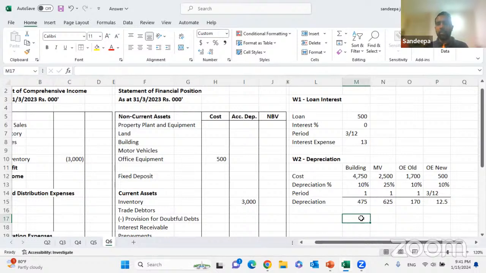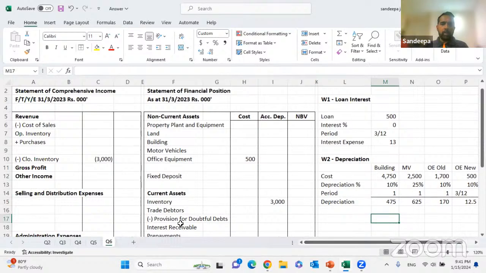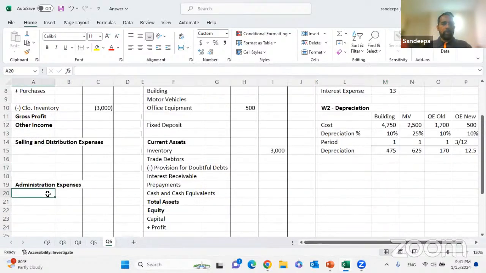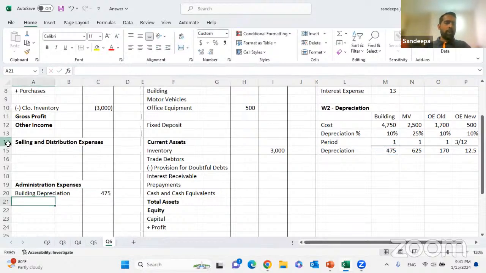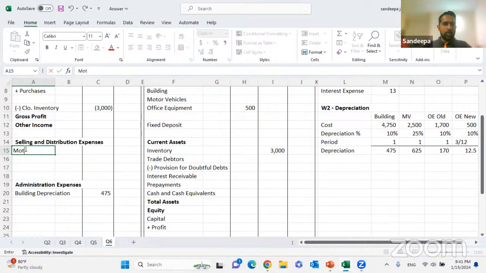Take them separately. So you know the double entry for depreciation: debited to depreciation expense, credited to accumulated depreciation. We'll pass a double entry. Building depreciation is an admin expense, debited to building depreciation, the value is 475. Motor vehicle is a selling and distribution expense, motor vehicle depreciation 625.